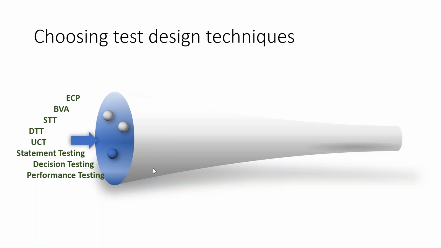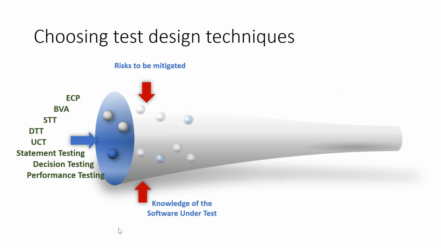So again, as a test manager, you must be aware that you will use a particular test design technique based on what risks you are mitigating. If there are, as I told you in this example, a safety critical workflow, then it is a very high risk. Then you will put a very tough exit criteria, and you choose the right technique with right coverage. And let's say it is less risk, you will tell them that okay, just do some exploratory testing and record whatever you have done. Then another thing is the knowledge of the software under test.